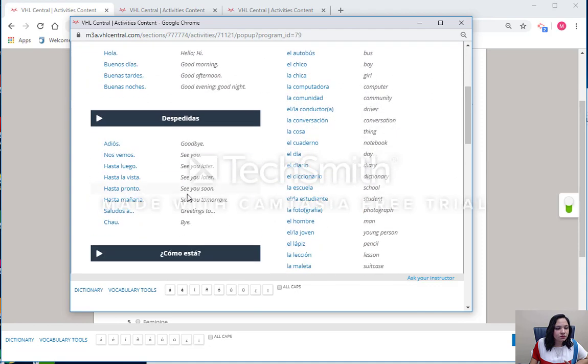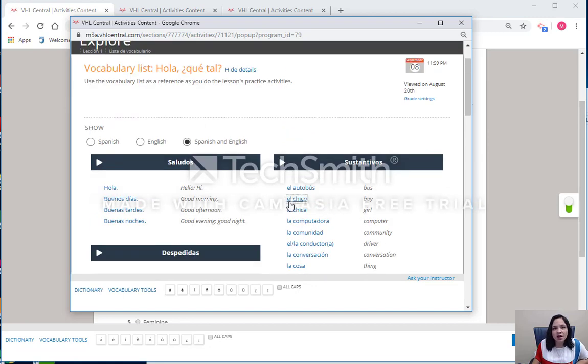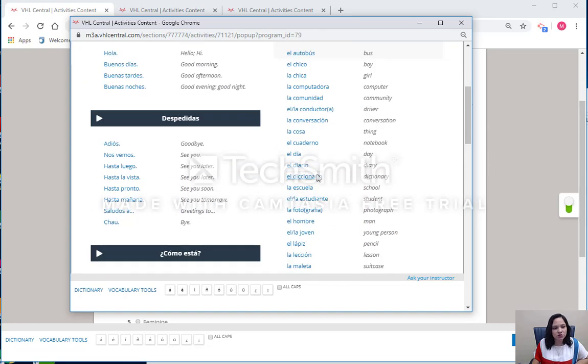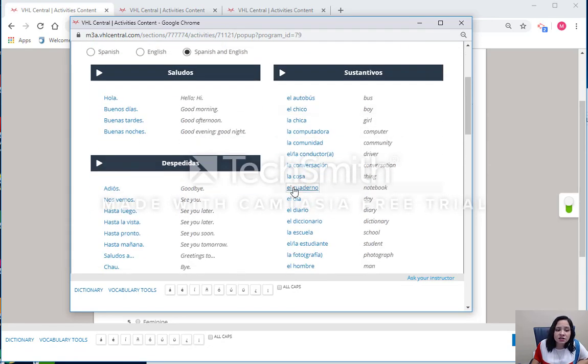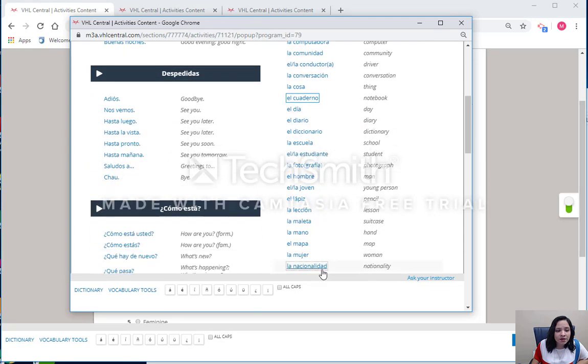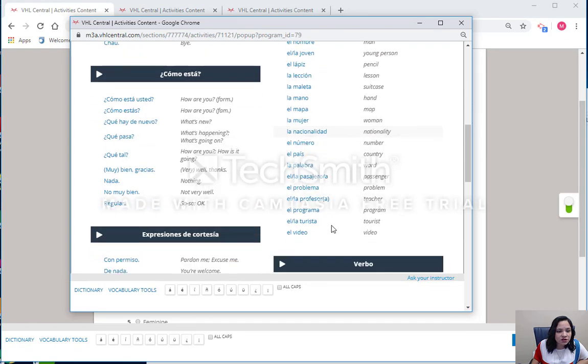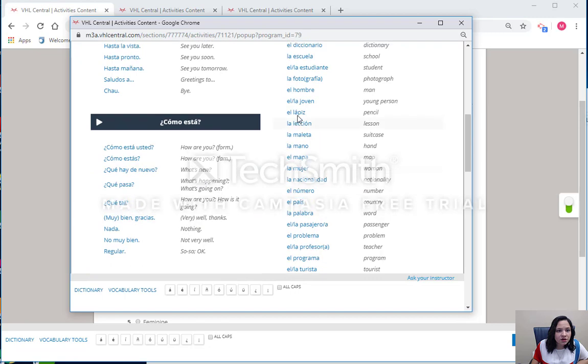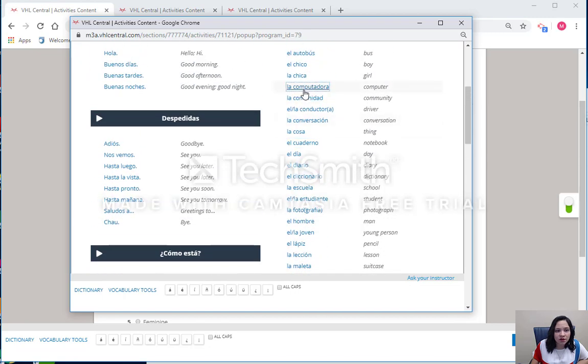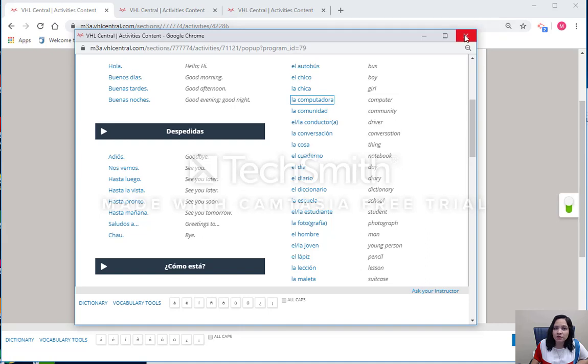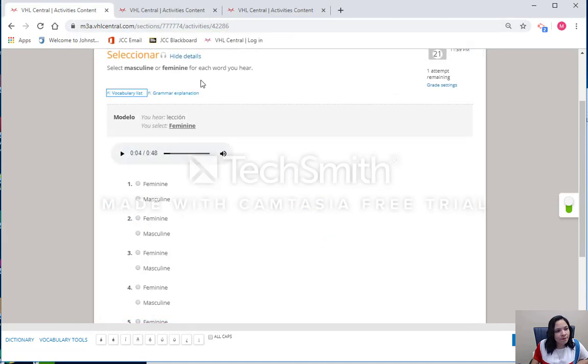So for example, in here, I have it here. You have all the vocab that it is possible to appear in this section. You can click again, you can listen to "El cuaderno." For example, in here, "la computadora". I just lost it, but it was here. "La computadora. La computadora." Okay, so all of that vocabulary is going to be here.